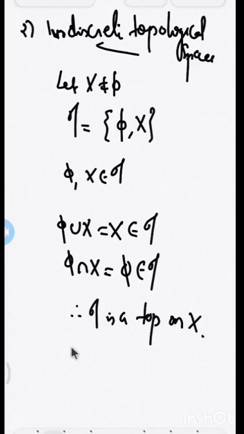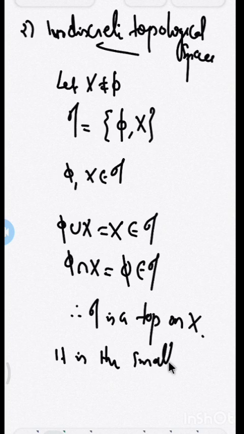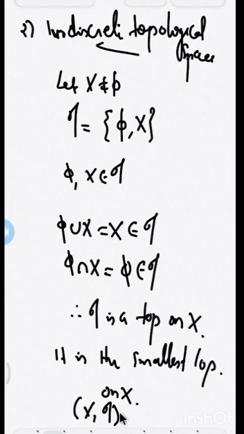And I can say that it is the smallest topology on X. And X together with this topology is called an indiscrete space. Similarly, I can say that X with the power set topology is called a discrete space. Okay.